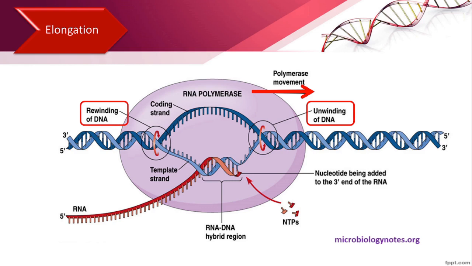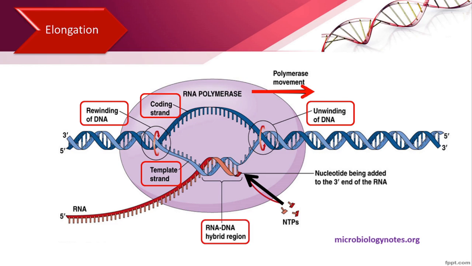The RNA chain grows in the 5' to 3' direction and new nucleotides are added to the 3' end of the growing RNA chain. The newly formed RNA is complementary to the template strand and identical to the coding strand. Only difference is that thymine is replaced by uracil. At the growing end, RNA remains associated with the template DNA strand for a short distance. This is called RNA-DNA hybrid.